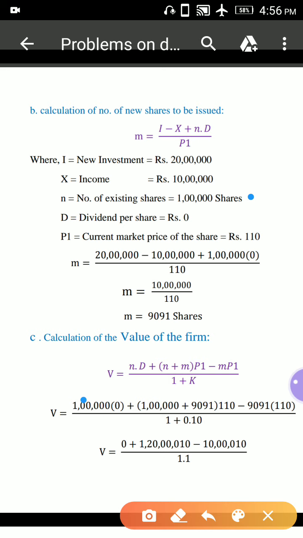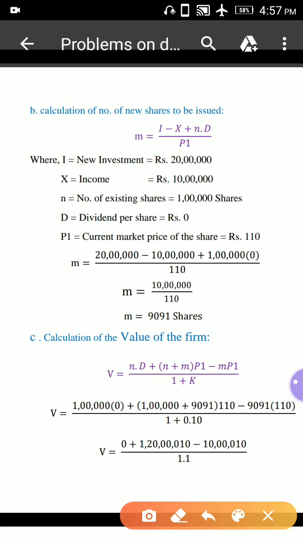So 1 lakh into D, which is 0, plus (N 1 lakh plus M 9091 shares) into P1, that is 110, minus M into P1, that is 9091 into 110, divided by 1 plus 0.10.